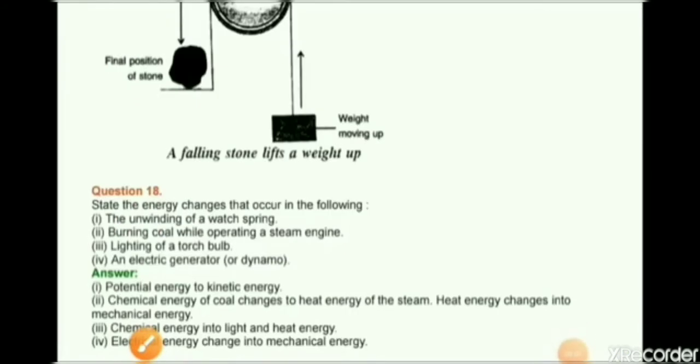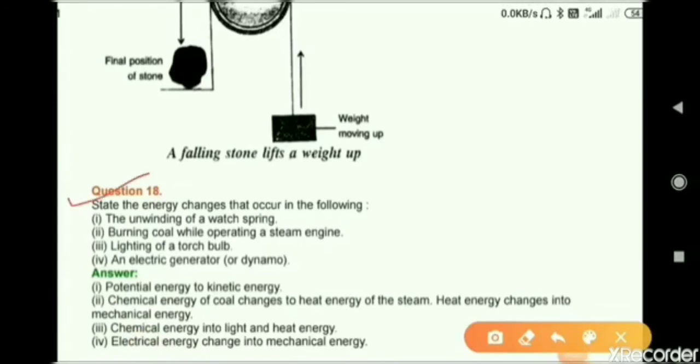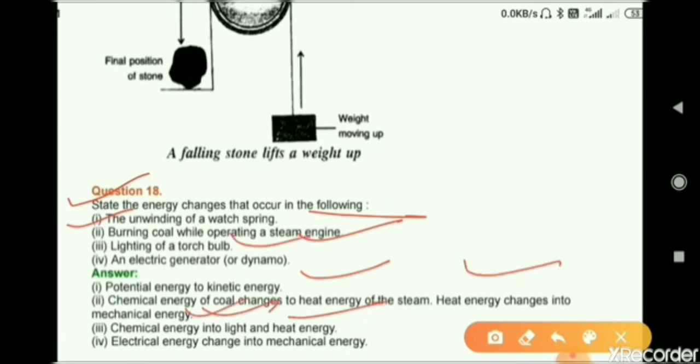Question number 18. State the energy changes that occur in the following. First is the unwinding of a watch spring. So potential energy to kinetic energy. Burning coal while operating a steam engine. Chemical energy of coal to heat energy of the steam. Heat energy changes into mechanical energy. Then third is lighting of a torch bulb. Chemical energy into light energy and heat energy. Fourth is an electric generator. Mechanical energy changes into electrical energy.